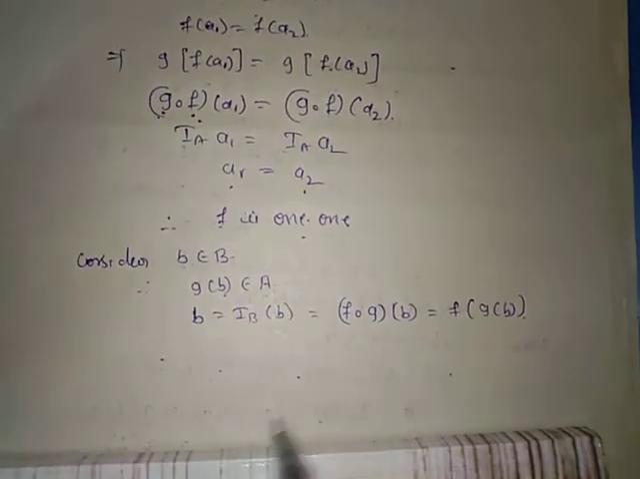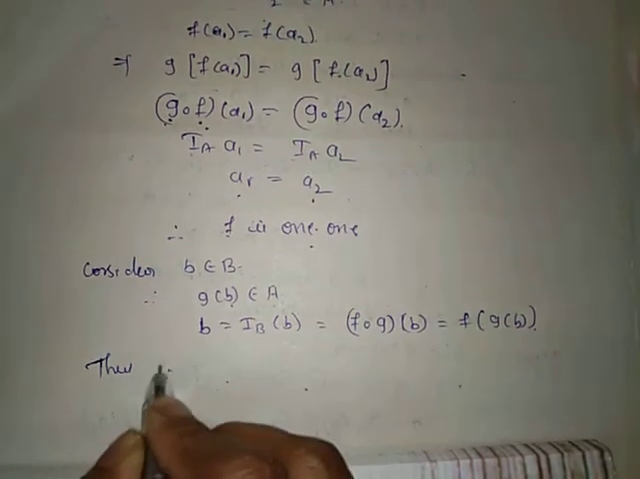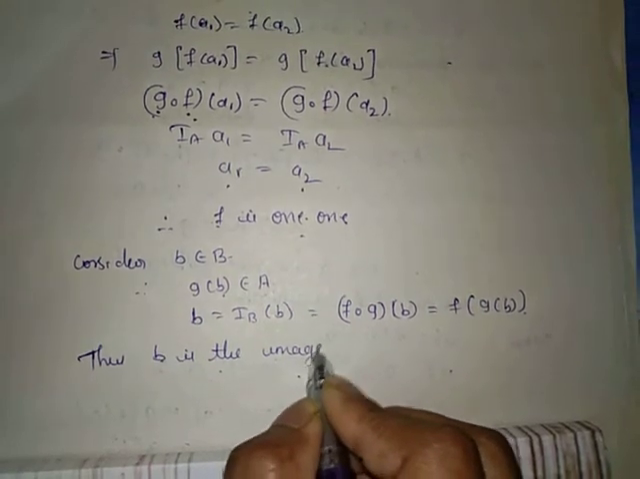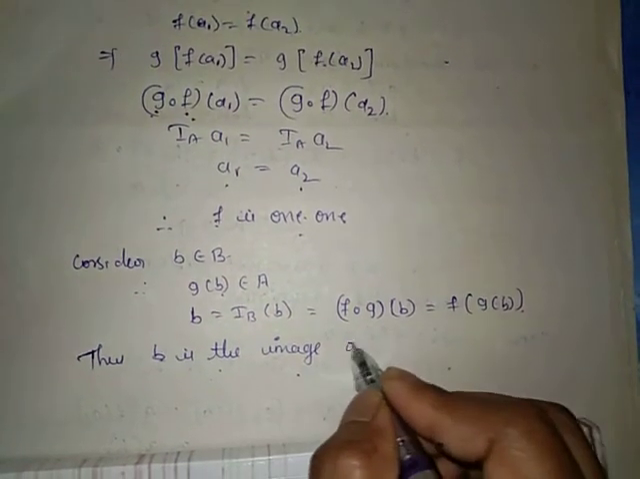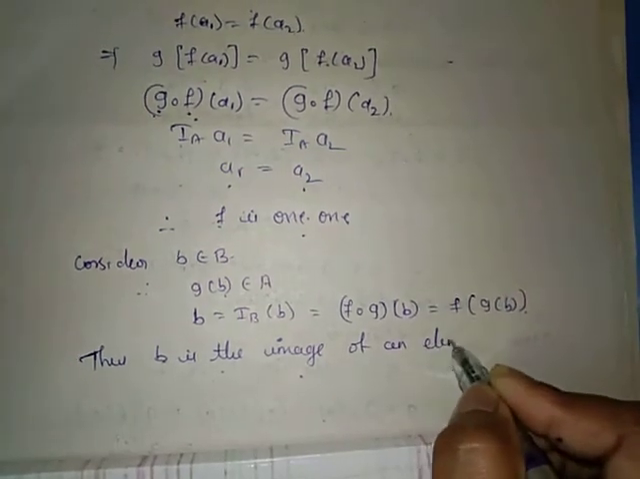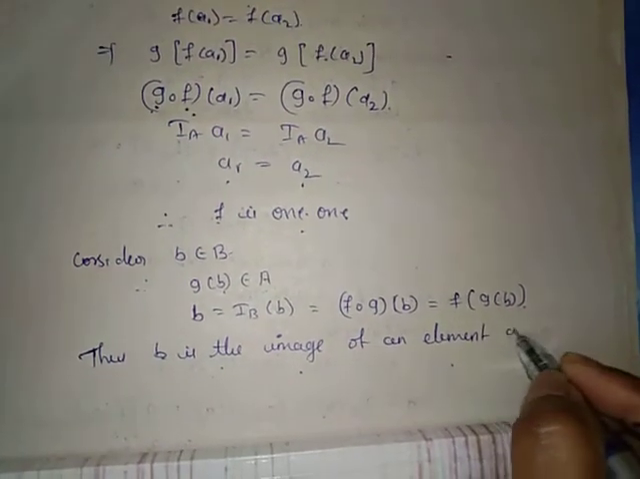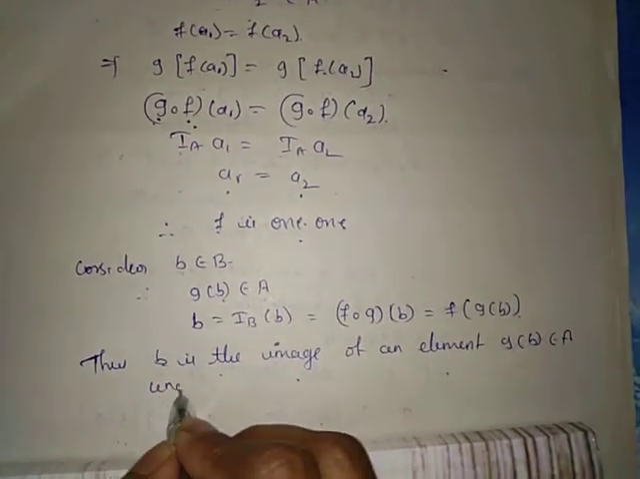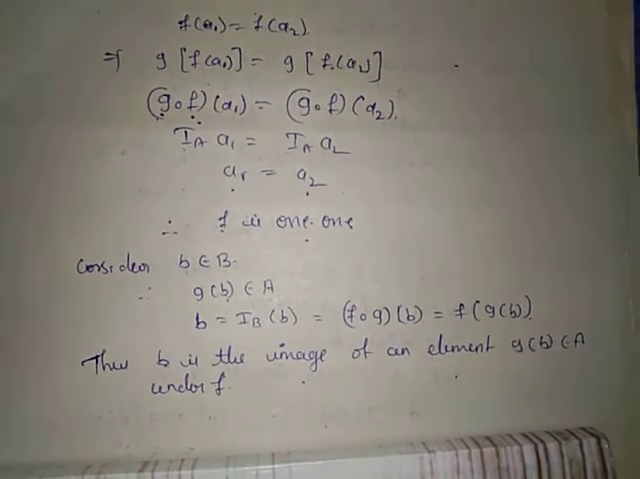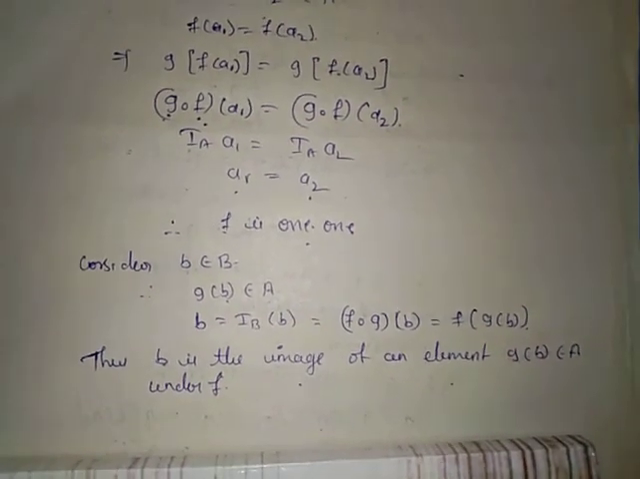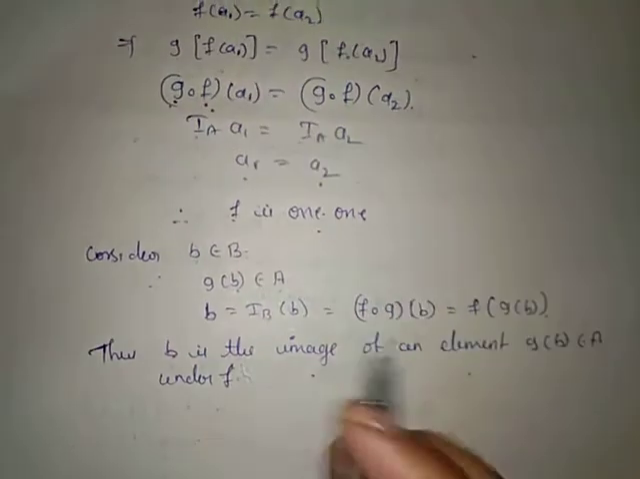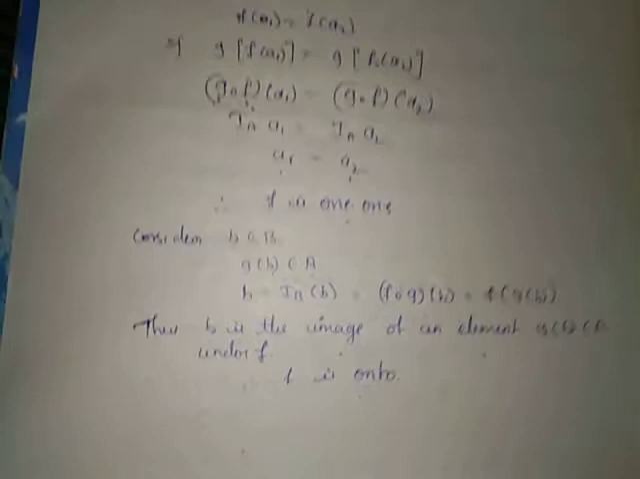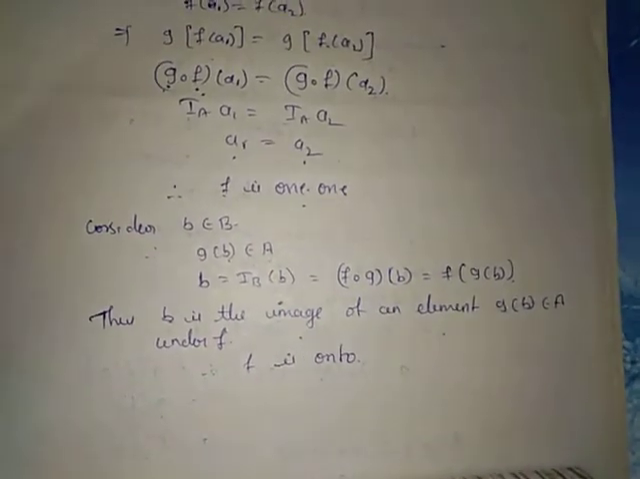By this it is clear that b is the image of an element g of b, which belongs to the set A, under f. That is by the definition of onto. Therefore f is onto.